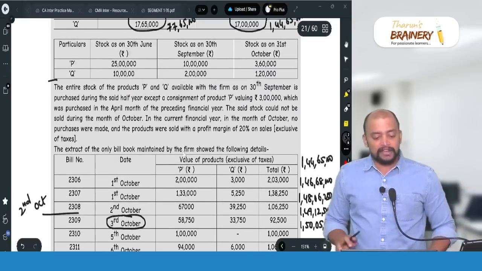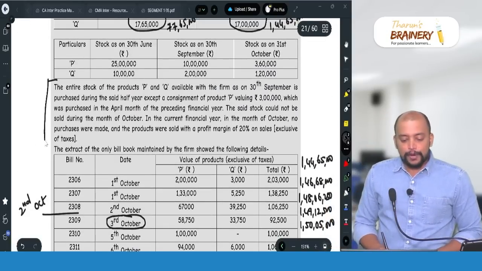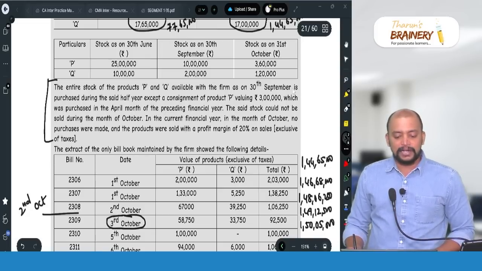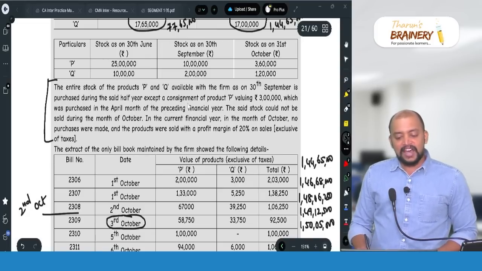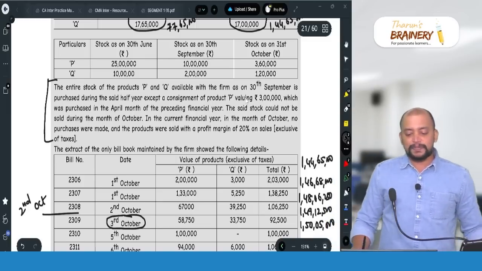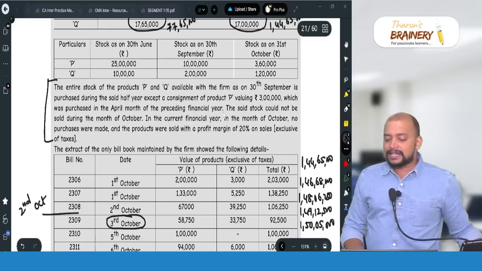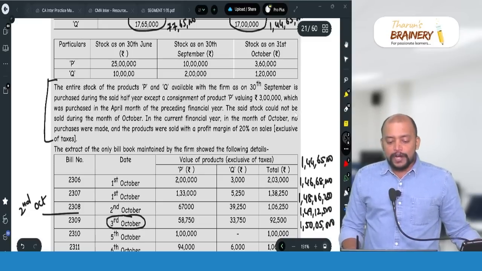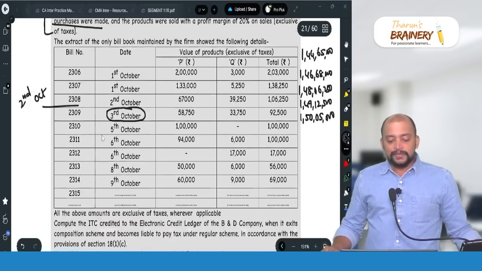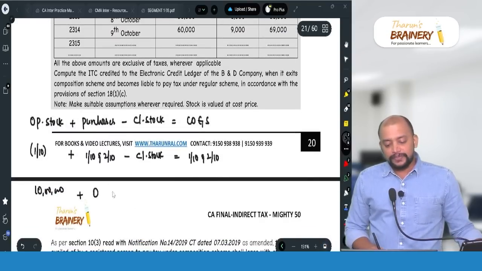See this paragraph. The entire stock of product P and Q available with the firm as on 30th September is purchased during the said half year except a consignment of product P valuing 3 lakhs which was purchased in the April month of the preceding year. The said stock could not be sold during the month of October. In the current financial year in the month of October, no purchases were made, which means this is 0.